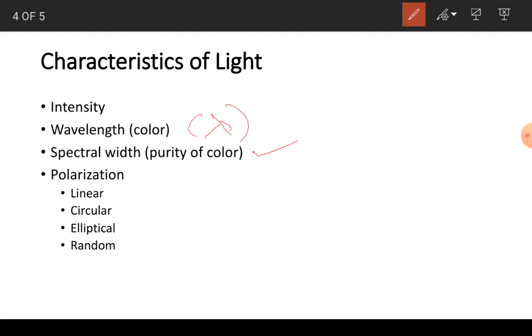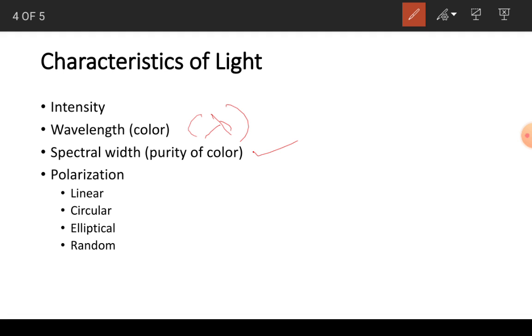Let me denote the quantity as delta lambda. It is the wavelength range over which emission takes place. So we can say that the spectral width is something like the purity of the color. The wavelength represents a color, and the spectral width represents purity.